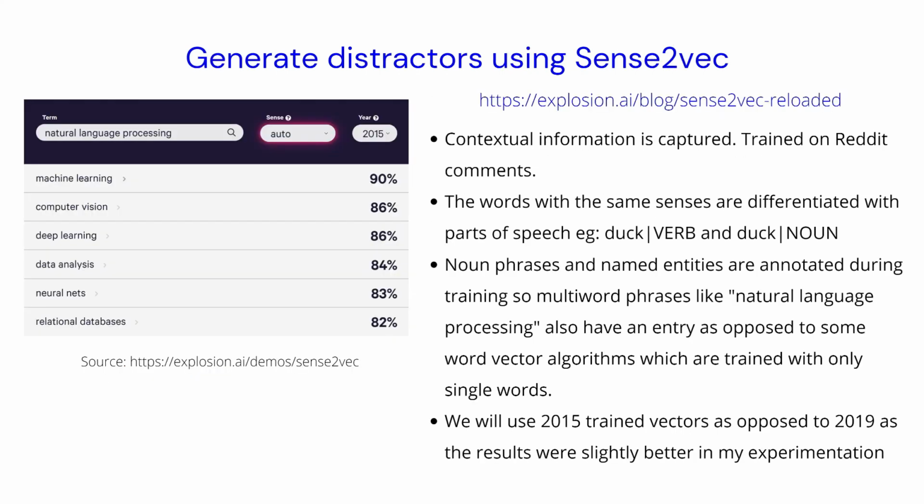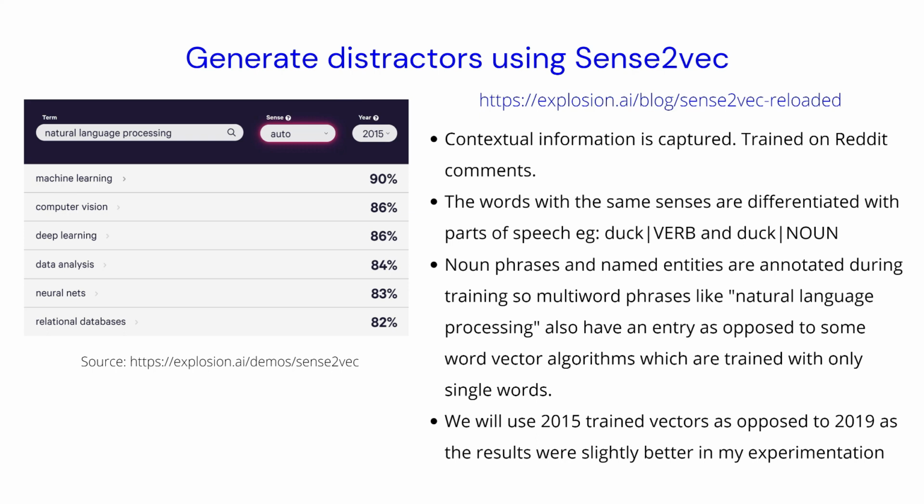Moving further, what we would be using in our lecture is actually Sense2Vec. There are several kinds of word vector algorithms like Word2Vec, FastText, GloVe, etc. And Sense2Vec is again one variant of those word vectors. The difference between Sense2Vec and other algorithms like Word2Vec and GloVe is that in Sense2Vec we capture contextual information, and Sense2Vec is trained on Reddit comments.